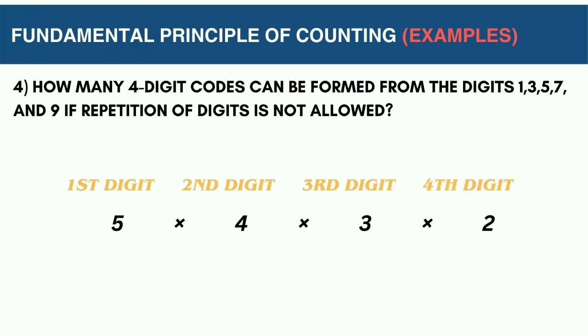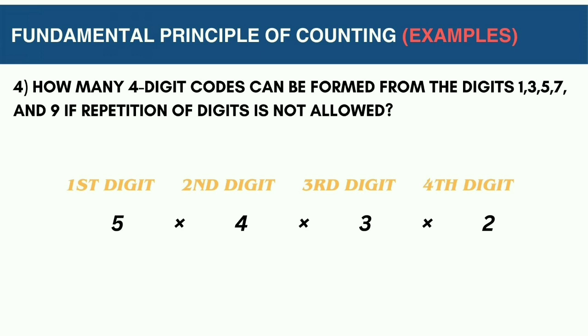How many 4-digit codes can be formed from the digits 1, 3, 5, 7, and 9 if repetition of digits is not allowed? The given numbers are 1, 3, 5, 7, and 9. Now we know that there is a total of 5 numbers. There are 5 numbers for the first digit and 4 for the second digit because repetition is not allowed, and only 3 numbers for the third digit, and lastly 2 numbers for the fourth digit.